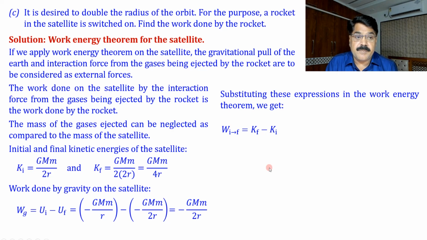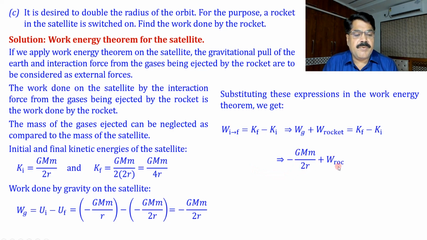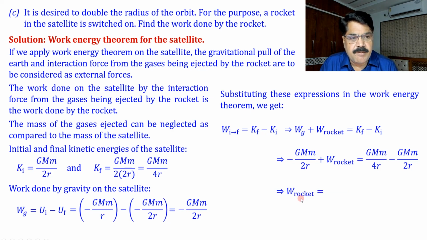And this second term, the work done by interaction forces with the ejected gas, we know is the work done by the rocket. So what we substitute here: work done by gravity plus work done by rocket is equal to K final minus K initial. For this we substitute minus Gm by 2R, and the work done by rocket we have to find, and these two values we have here. So minus Gm by 2R plus work done by rocket is equal to Gm by 4R minus Gm by 2R. Now solving this, we get the same answer that we obtained by the previous method: work done by rocket is equal to Gm by 4R.